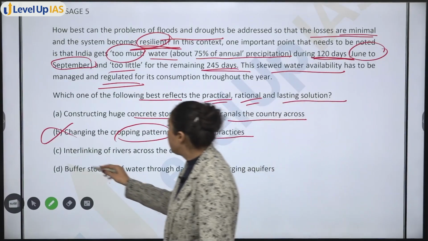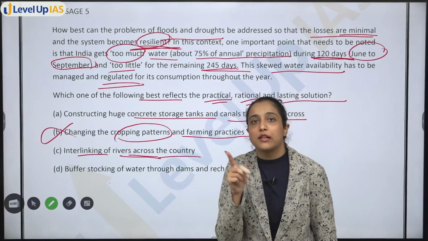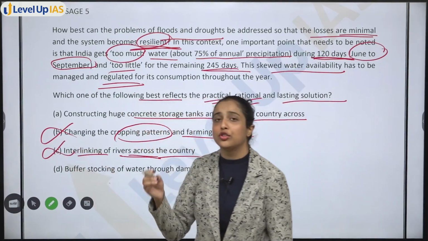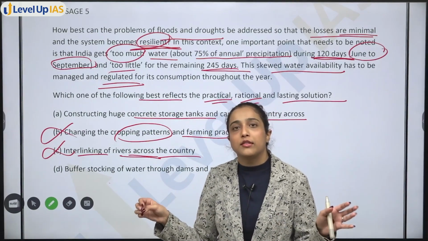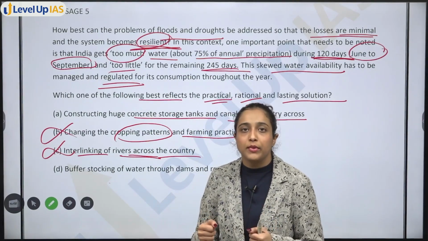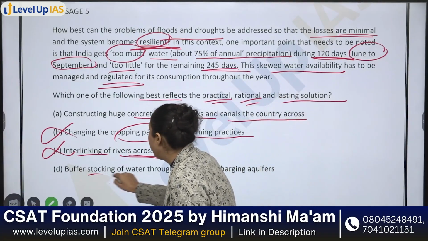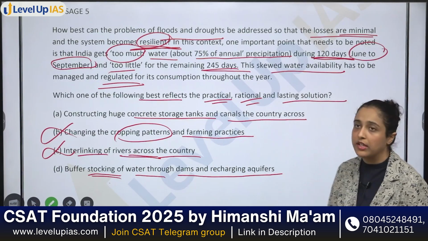Next, interlinking of rivers across the country. We have already discussed in one more passage that UPSC sometimes gives impractical solutions across the country. So many rivers are there. Can you interlink them? It is not possible. Similarly, next you have buffer stocking of water through dams and recharging aquifers.